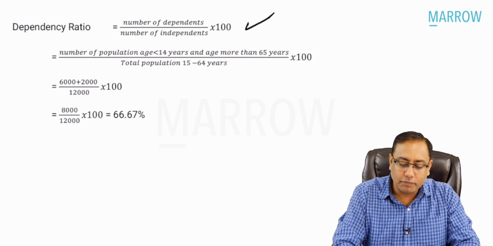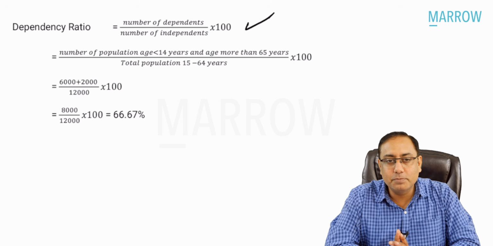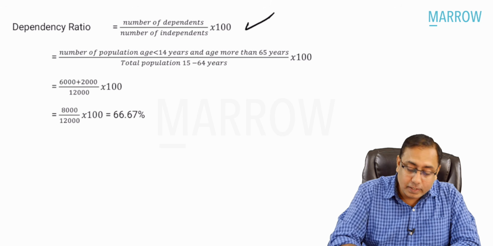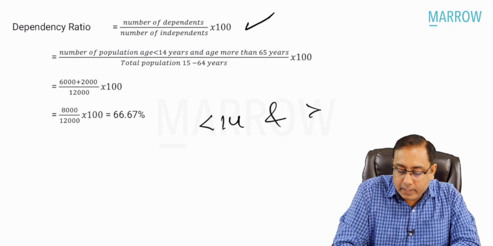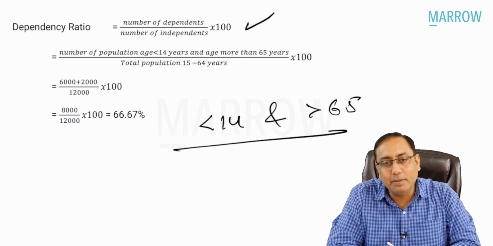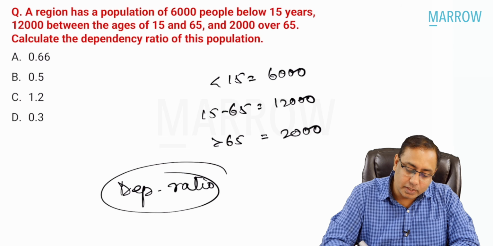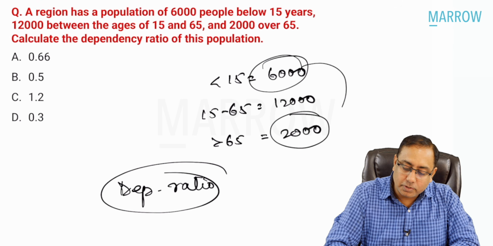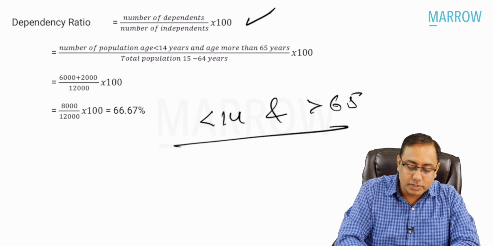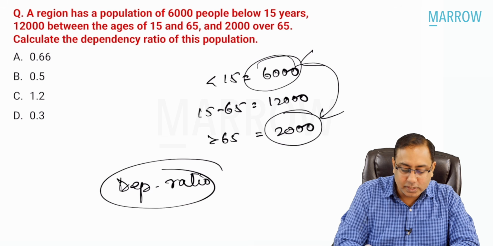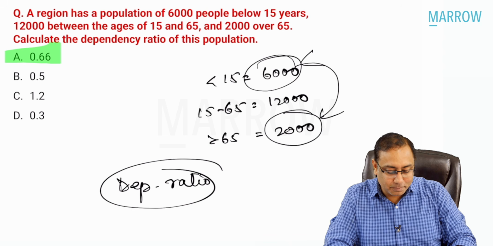Dependency ratio is given by the formula: total number of dependents over independents, into 100. So in this MCQ, you had the total number of dependents. Which are the dependents? Age less than 14 years and age more than 65 years. They are the dependent population, divided by the independent. So common sense: 6,000 plus 2,000, these are the dependent population, divided by the 12,000. So the correct answer is 0.66 or 66.7%, and that is your correct answer. Option A is the best to be marked.